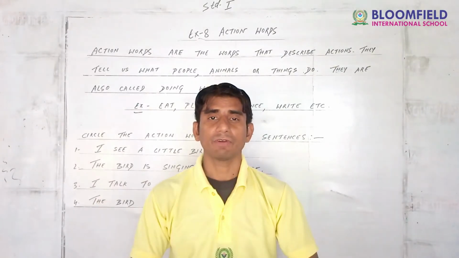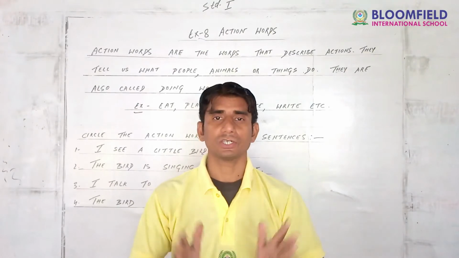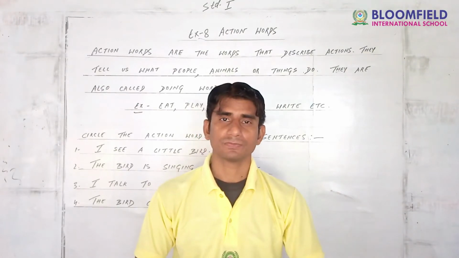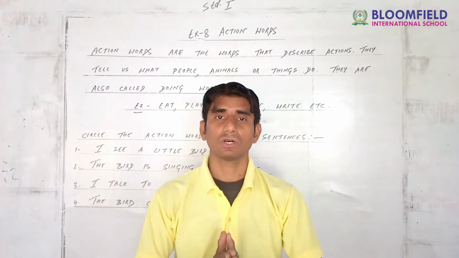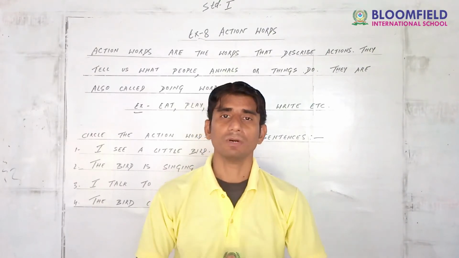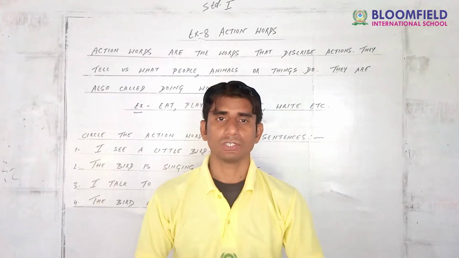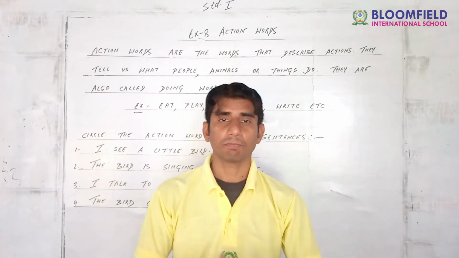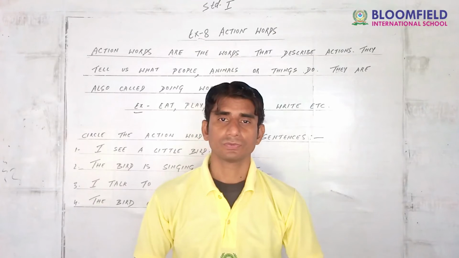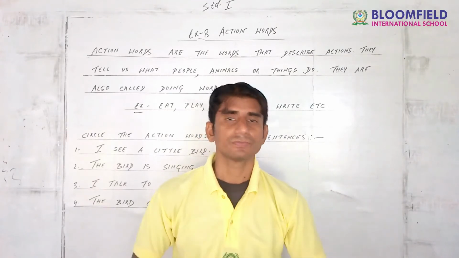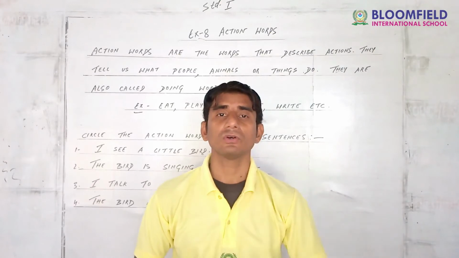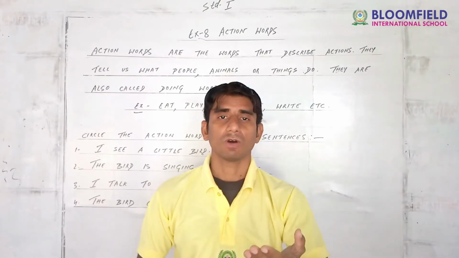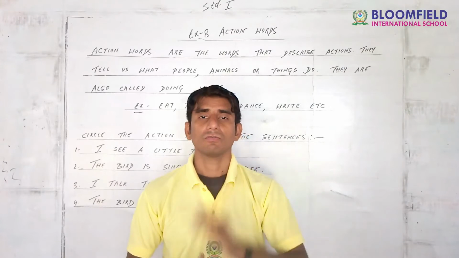And I had given you all the definition of the parts of speech. So all doing words, all accent words are called verb. So verb is an accent word here. For example, eat, play, dance, write, cook, sing, watch. What are you doing? I am watching my video. So watching will be my accent word here.